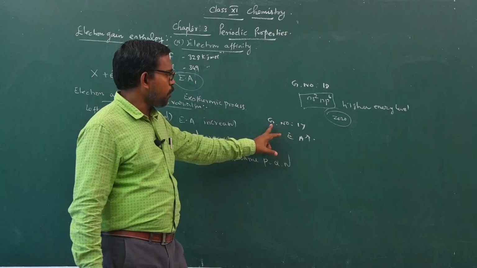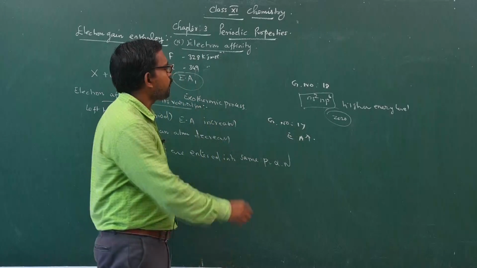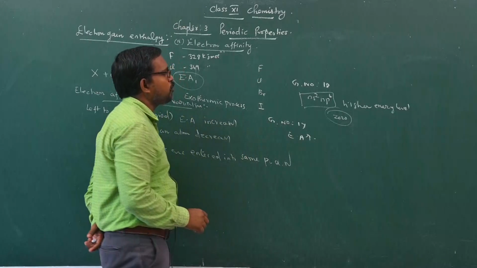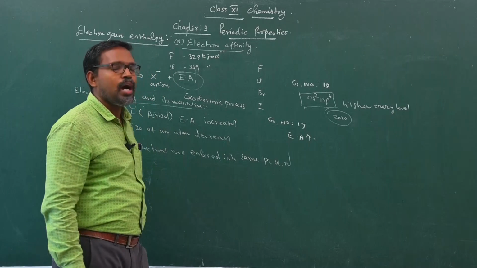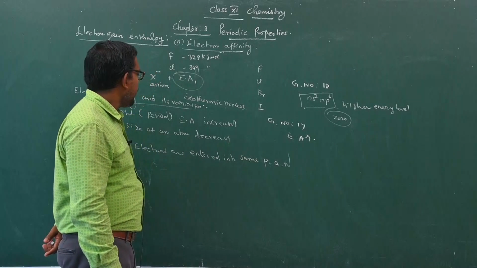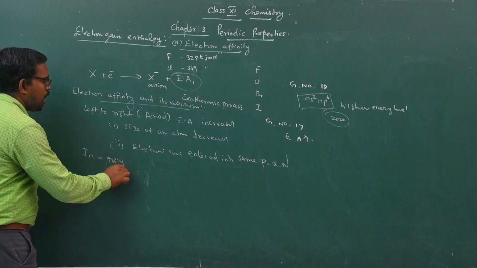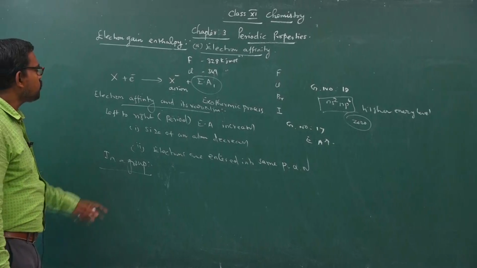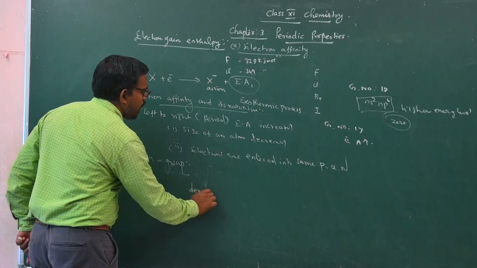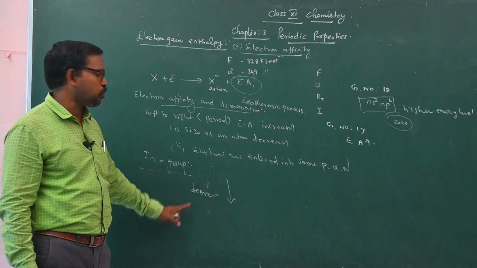Now group number 17, that is the halogen family. What are the members present in the halogen family? Fluorine, chlorine, bromine, iodine and astatine are the elements present in group number 17. What is the variation of electron affinity in a group? Like ionization energy, electron affinity also decreases as we move down the group.